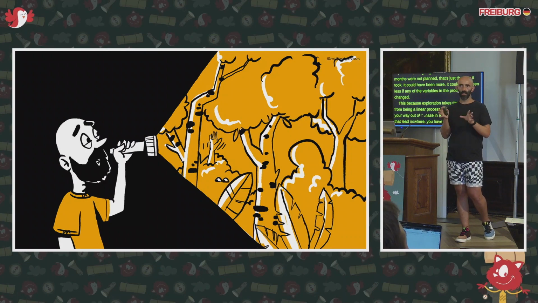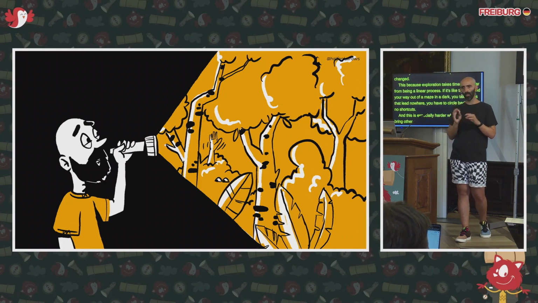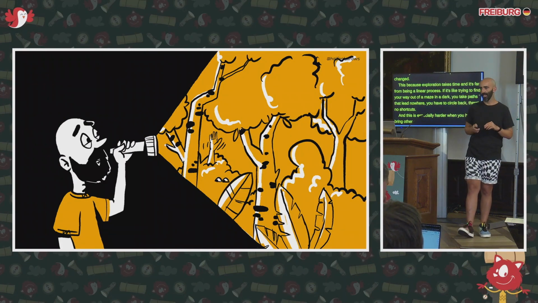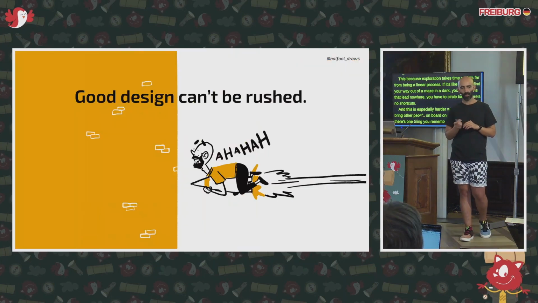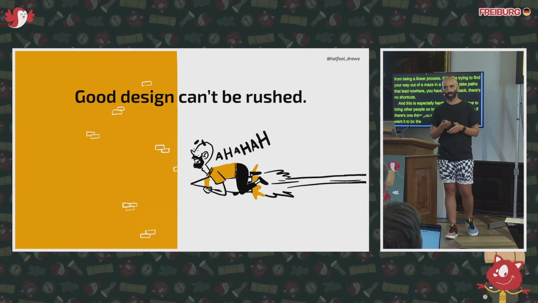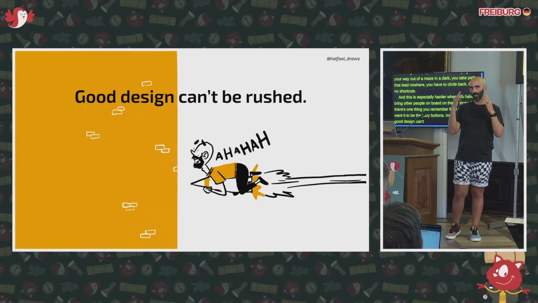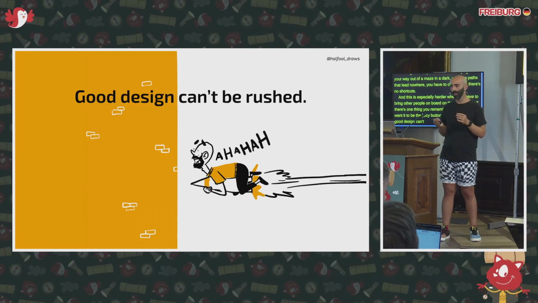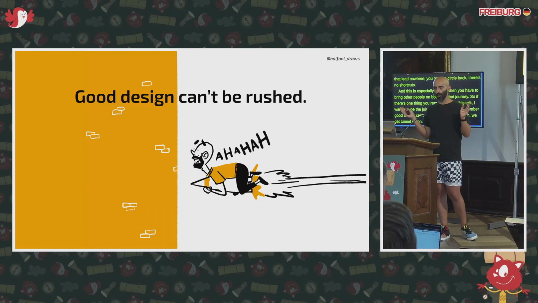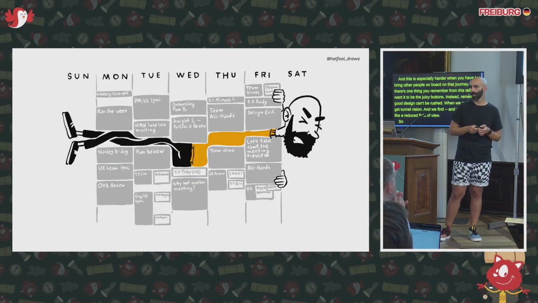So if there's one thing you remember from this talk, I don't want it to be the juicy buttons. Instead, remember that good design can't be rushed. When we rush, we get tunnel vision, and we get a reduced field of view. So you may miss out on the best solution to the problems that you're trying to solve.